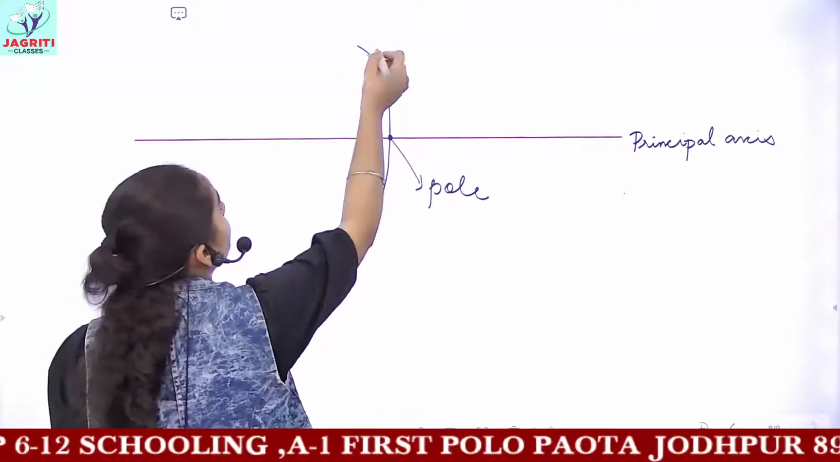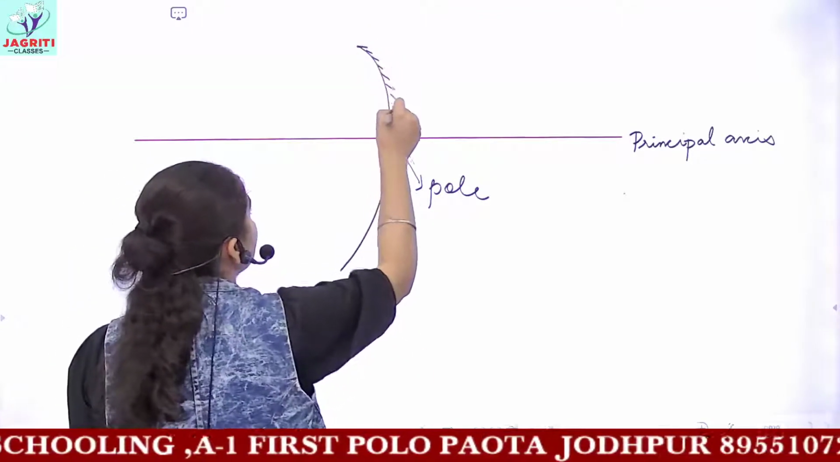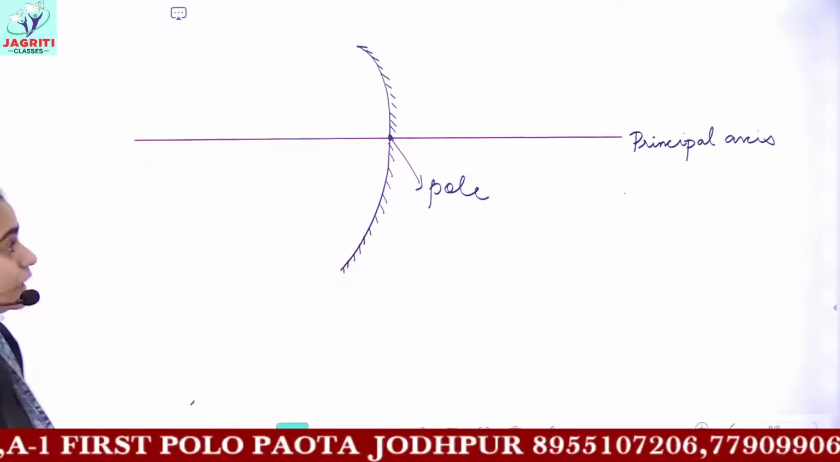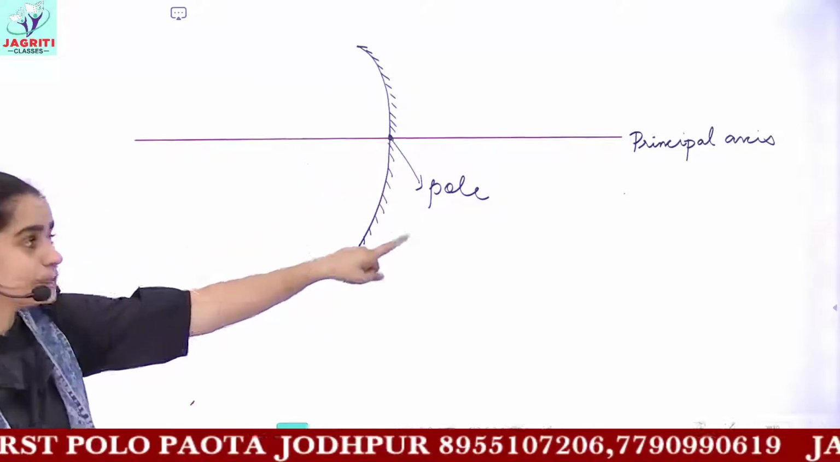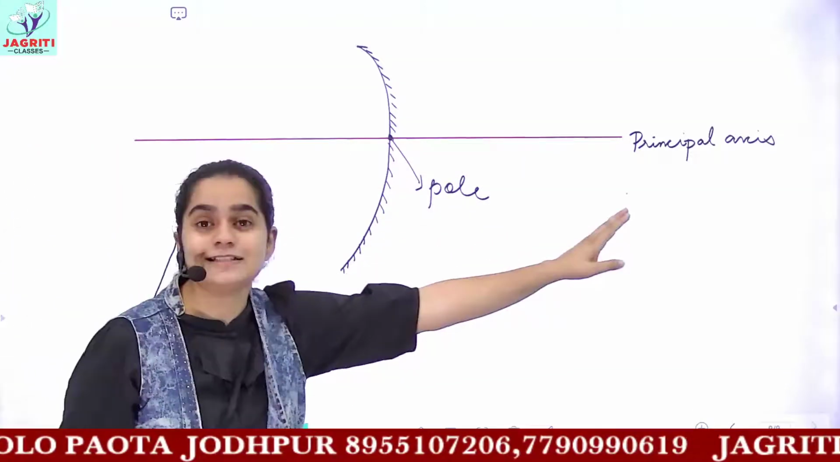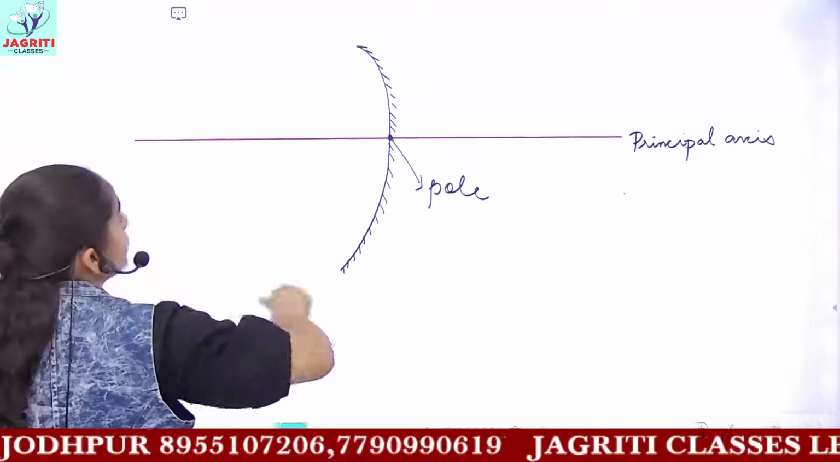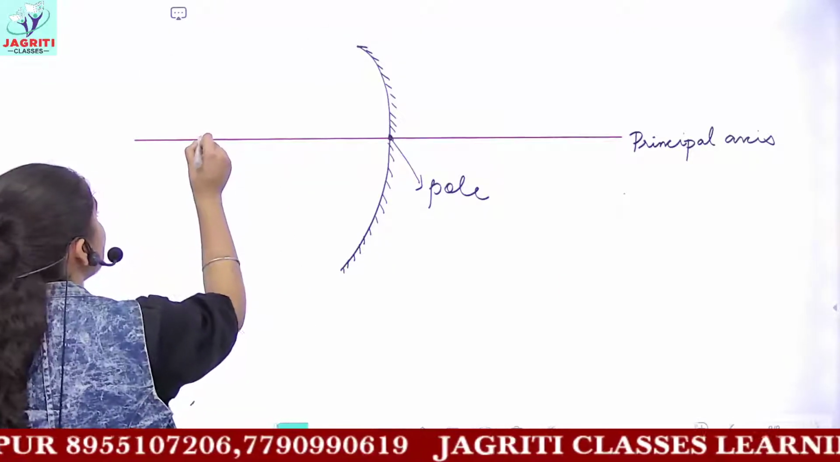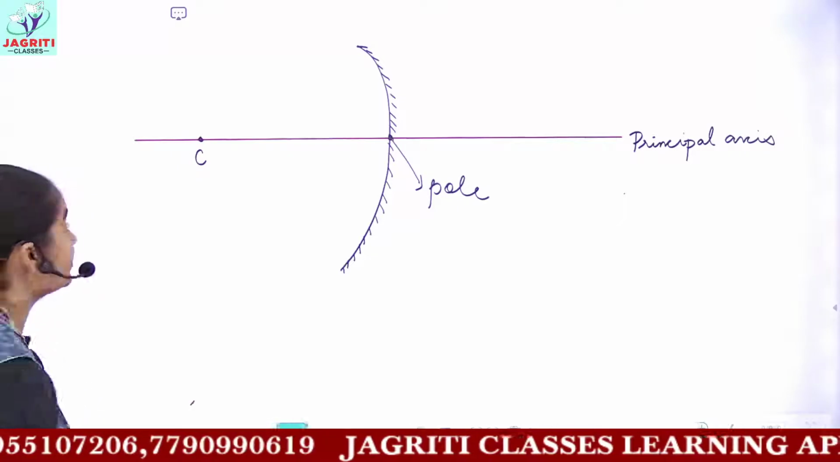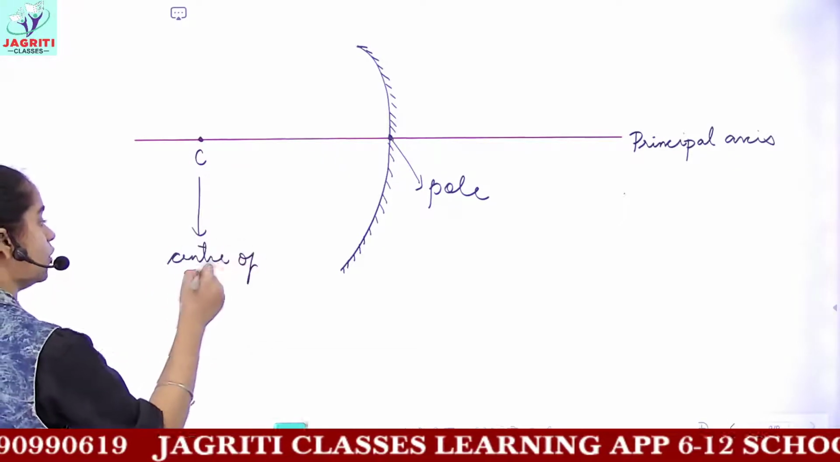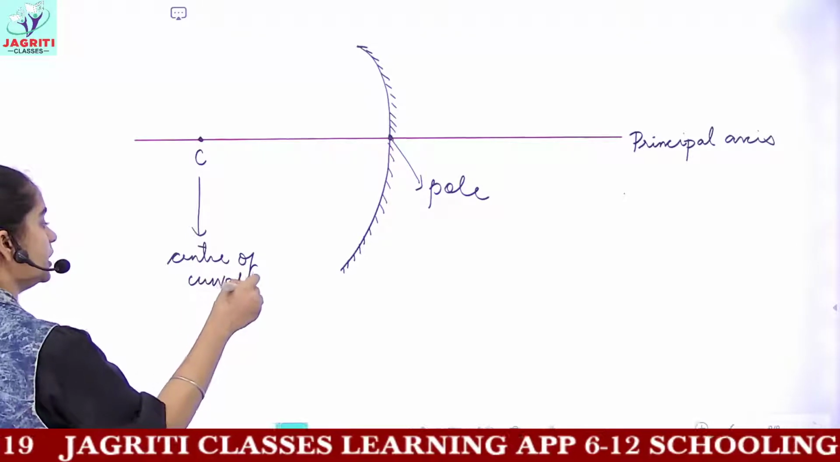Okay, if we are talking about a concave mirror, so this is a concave mirror. The middle point of this mirror is the pole. The straight line which is passing through it is called the principal axis. Then if I complete the sphere, I would get a point C, that would be the center of curvature. So here C is the center of curvature of the mirror.